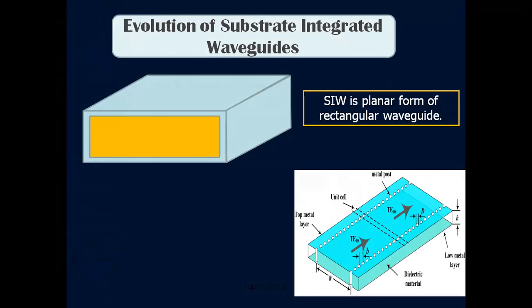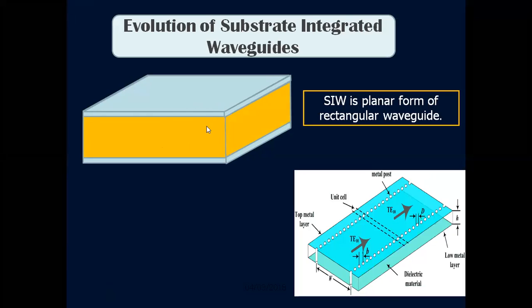The rectangular waveguide means all the sides are closed, that is this side, this side, this side, all the sides are closed. That's why losses are very low, and high power handling is also easily possible. But what is the next one? This is planar. All the sides are open. That's why compactness is also possible. We'll place a dielectric medium.